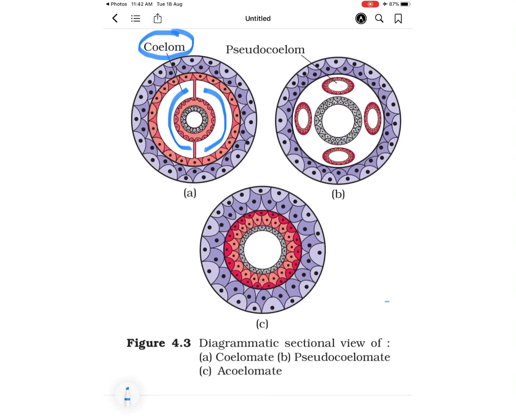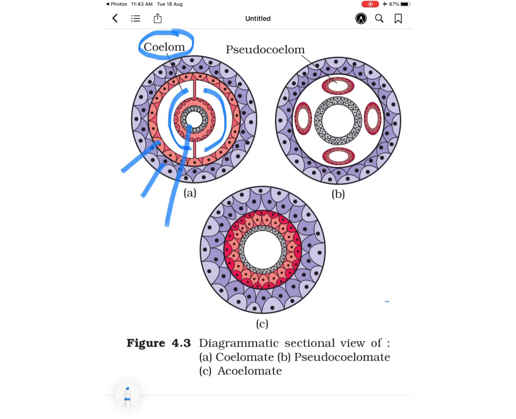So coelom is present just in between the endoderm as well as mesoderm. The endoderm portion, the mesoderm, and outermost ectoderm. So this is ectoderm, this is mesoderm, and this is the endoderm portion, and here the central cavity is present.